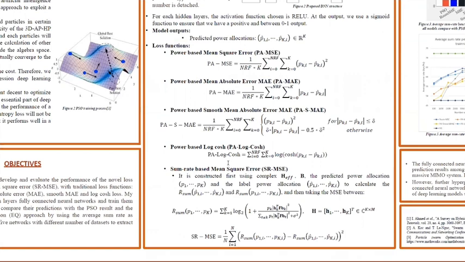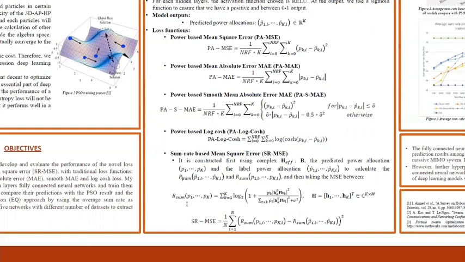And in order to get our proposed sum rate-based mean square error, we need to first calculate the sum rate using the generated power allocation from the neural network and the label power allocation. And after that, we will take the MSE between the predicted sum rate and the label sum rate.